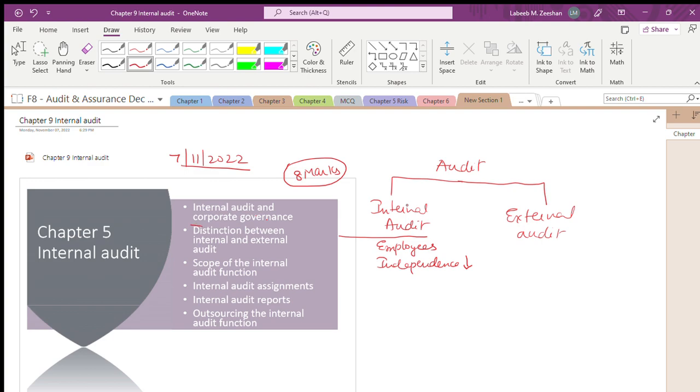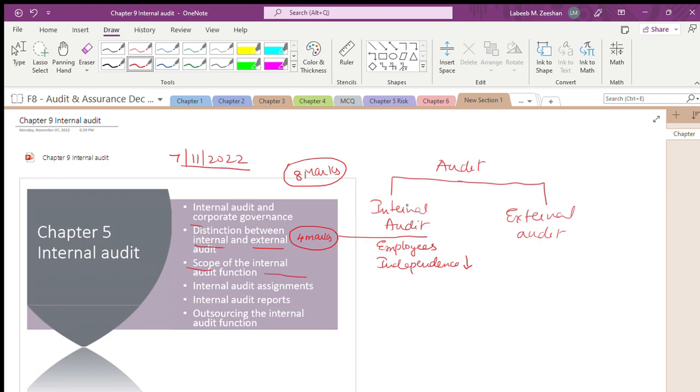What is the distinction between an internal audit and external audit? If the examination is easy, they will give this question for 4 marks: differentiate between an internal audit and external audit. And what the internal audit will do, that's very important.